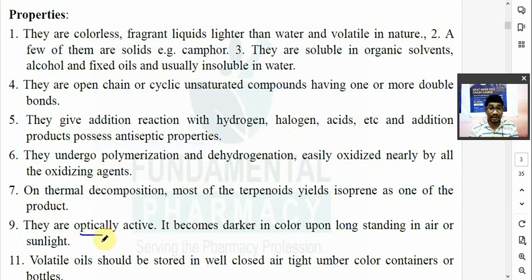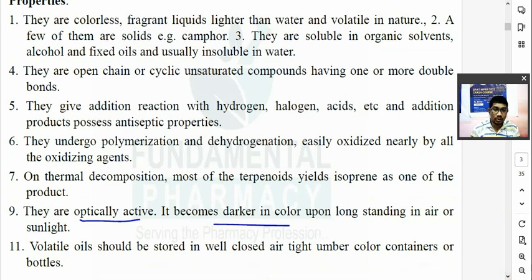They are optically active, and if sunlight falls on them, or if they are kept in open light, they will darken upon standing in air. They get decomposed or oxidized in the presence of air and sunlight. Since they are volatile oils, they should be stored in a well-closed, airtight, amber-colored container.